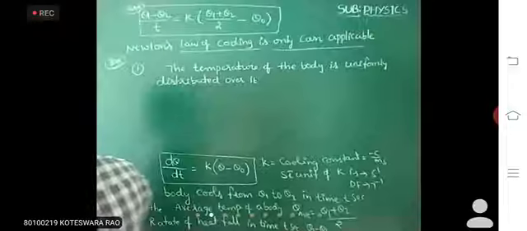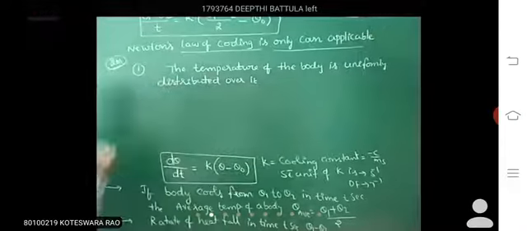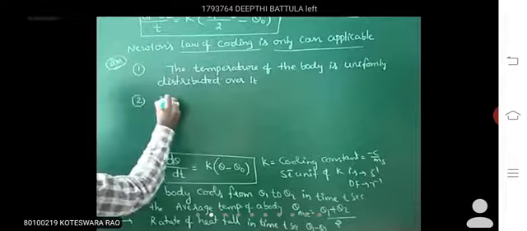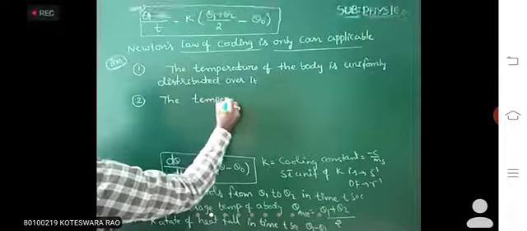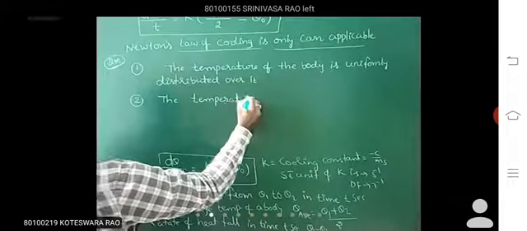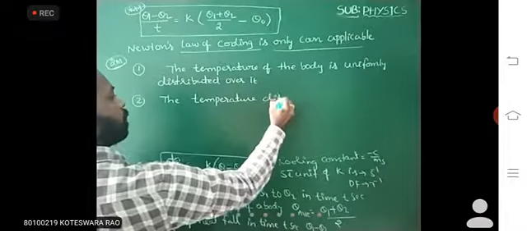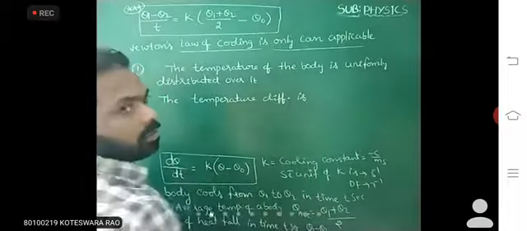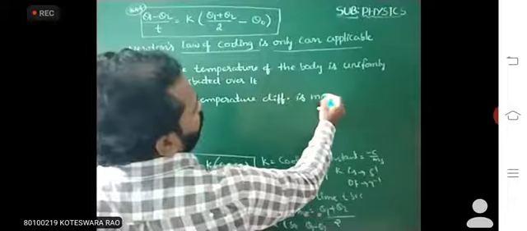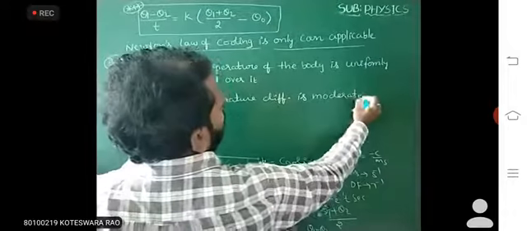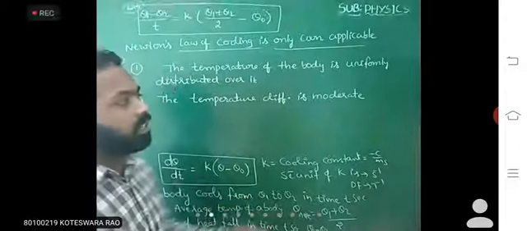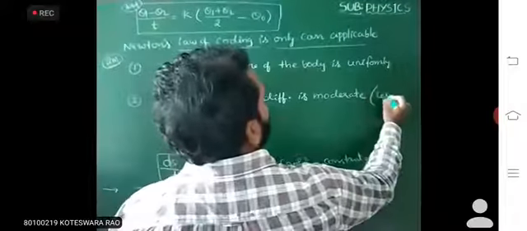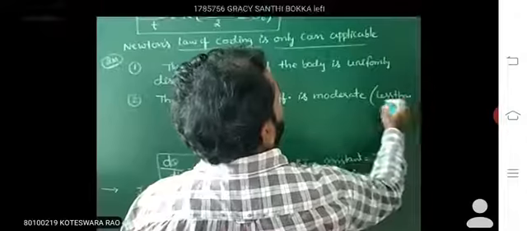And the second one is that the temperature difference is moderate. That means the temperature difference between the body and surroundings is less than, within brackets, 30 degrees only.